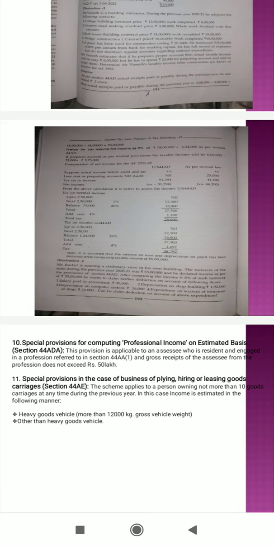So this provision must be applied when the gross receipt of the assessee from the profession does not exceed rupees 50 lakh. If the above two conditions are satisfied, income of the assessee shall be calculated on estimated basis at a sum equal to 50% of the total gross receipt. Then the presumptive computation of profit for small professionals, section 44ADA. That means gross receipt up to rupees 50 lakh, it must not exceed 50 lakh rupees.